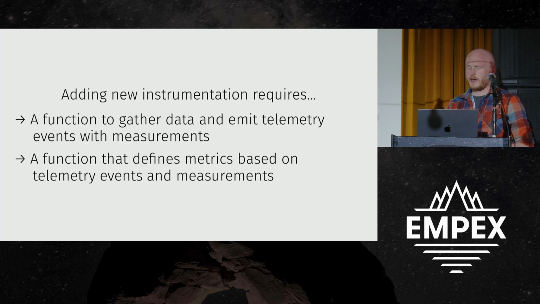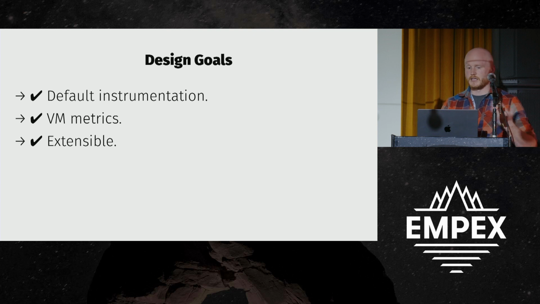So for anything that we want to track over time, we really only need to figure out two things. We need to figure out a function that can gather the data that we care about, and then we just need to define the metrics based off of it. So this entire problem becomes how do I measure the thing that I care about, not the mechanics of how I'm going to send data around. That becomes a fairly easy process, and also satisfies our last design goal.